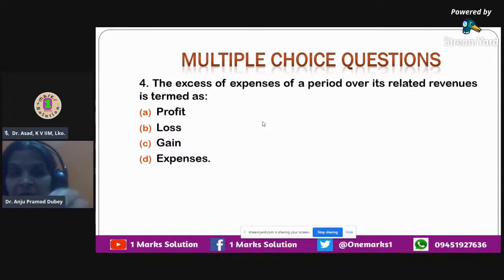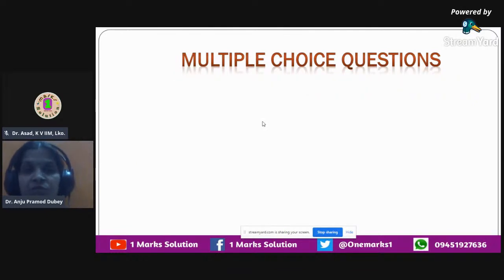If our expenses are higher and our income is low, then we are in a loss position. That's why the correct answer here is option B, that is loss. If expenses are greater than revenues, you will be in a loss position, and if expenses are lesser than revenues, then you will be in a profit position.